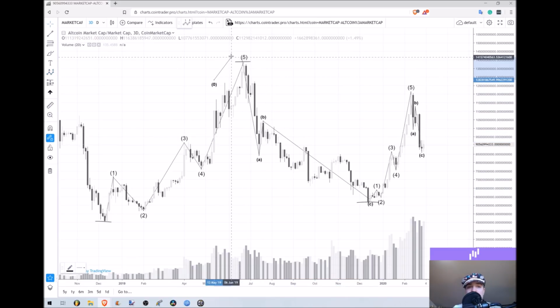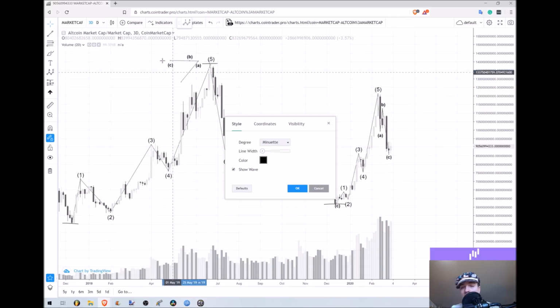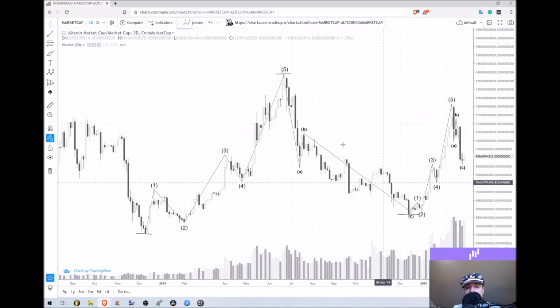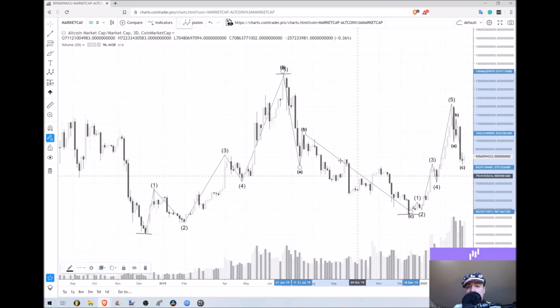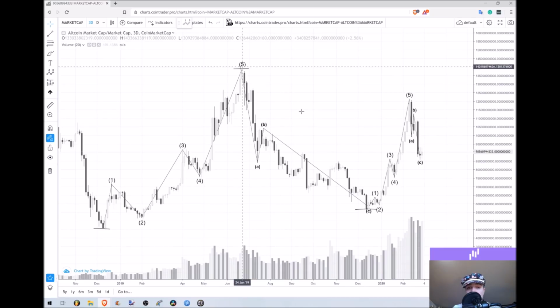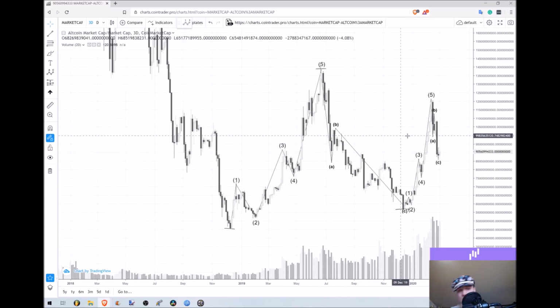So that's kind of how I would count that ABC correction. Really doesn't matter, you guys, when you're in these bigger time frames. We just know that a corrective pattern occurs after 5 waves. And so really we're just mapping out the Elliott wave structure. We don't have to go into the subwaves and know exactly what the pivot point for that A and that B wave is. It doesn't really matter because we know that this is a completed cycle already, because we already have the next Elliott wave that came in. All right, so that's our first and our second cycle.